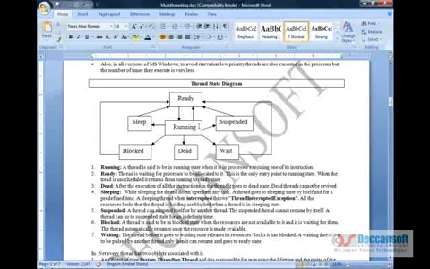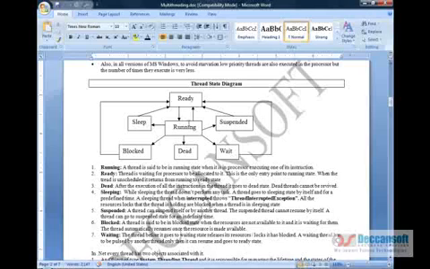Similarly, if a thread is already running and the operating system does unscheduling, a running thread will go back to the ready state. So you see in the diagram it clearly shows the only entry point to the running state is the ready state. All the threads from all other states should go first to ready, and only from ready can they come to the running state. The entry point for running is only ready. And who does that ready to running move? It is the operating system, which is referred to as scheduling.